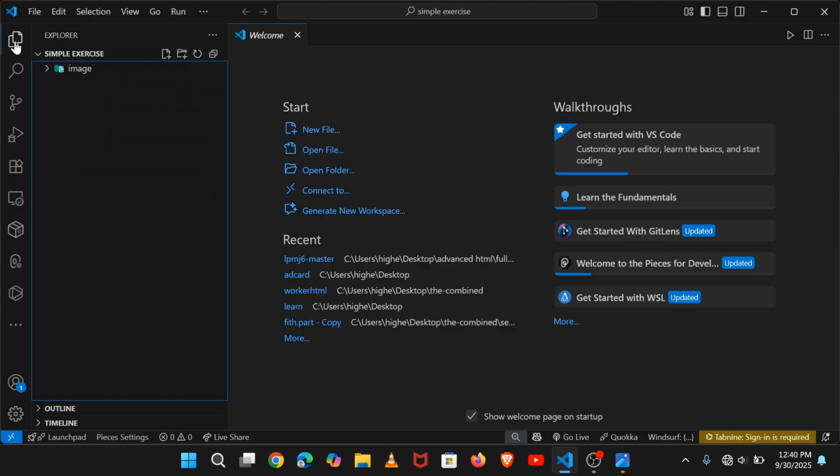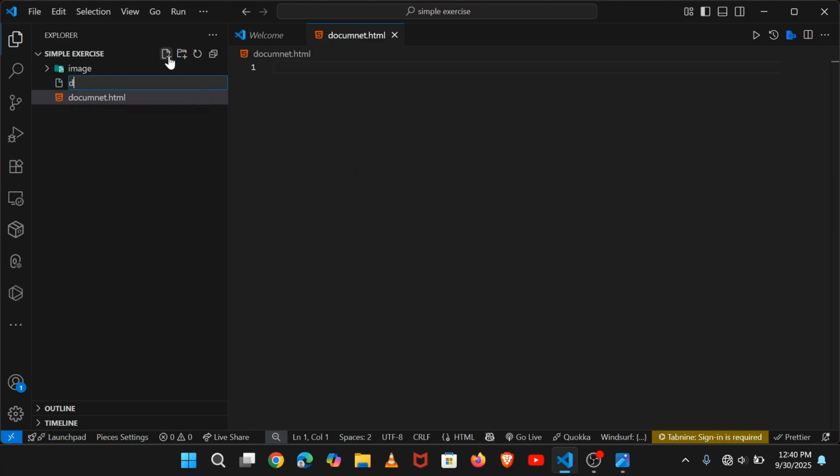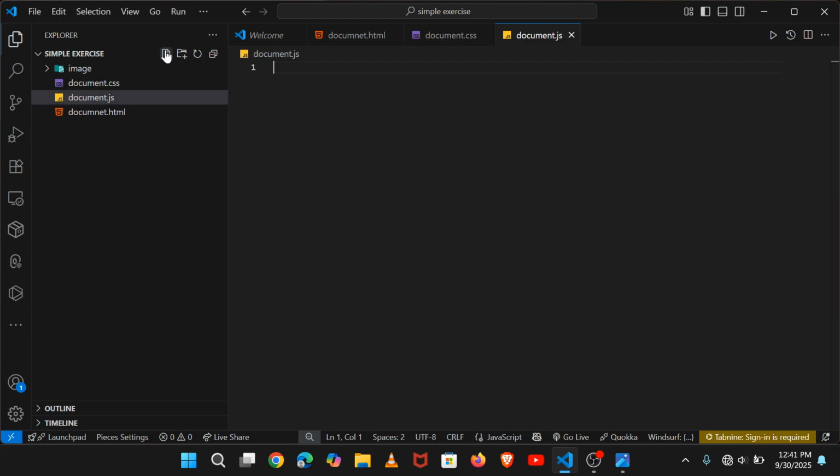So you come to the file and create the first document. Let's create document.html like this, and then document.css for cascading style sheet, and then create another, document.js for JavaScript.